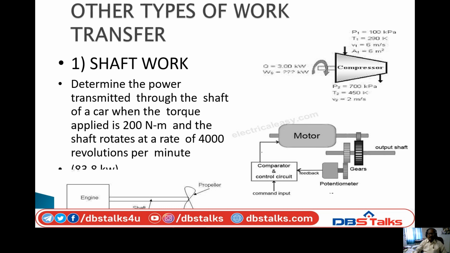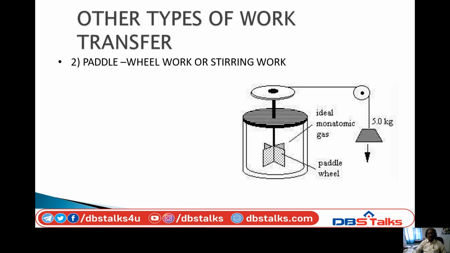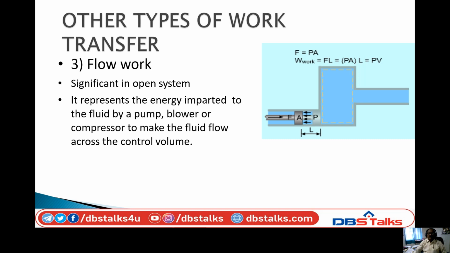So apart from this expansion work or displacement work, there will be some other work done, that is shaft work. Due to rotation of a shaft there will also be work done. To find the shaft work, there will be some other equation. Apart from this paddle wheel or stirring work, there is flow work. Sometimes due to the flow also there will be some work done. Generally this happens in fluid turbines. That work we can calculate with the help of some flow equations.